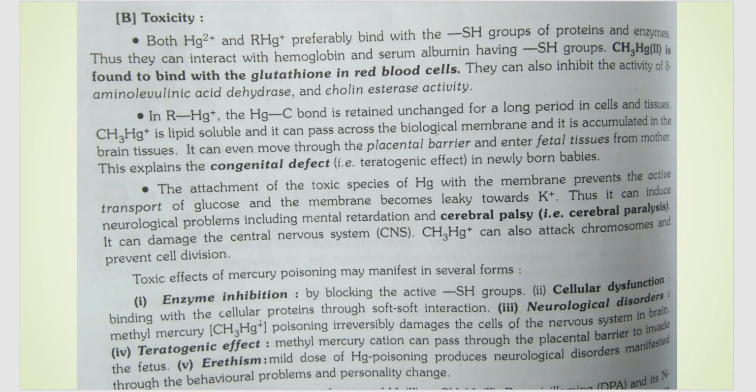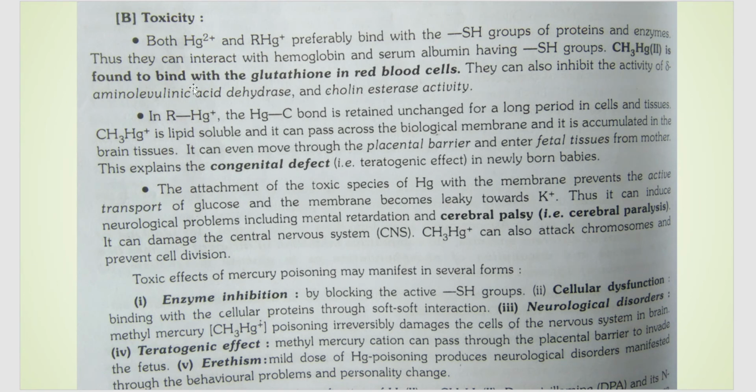So what are the different toxicities caused by Hg? One is that Hg compounds can bind with the SH groups of proteins and enzymes, and you know that when that happens, they denature or deactivate the enzyme. By binding like that, they can interact with hemoglobin or serum albumin. Now, hemoglobin is very important in our body for transportation of oxygen. But when this toxicity of Hg occurs to hemoglobin, proper transportation might not take place. And this biomethylated mercury is also found to bind with glutathione in the red blood cells of our body.